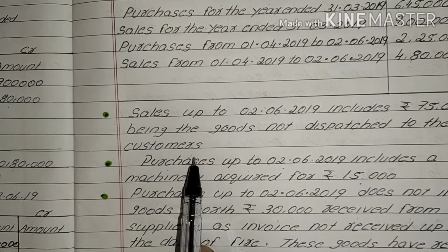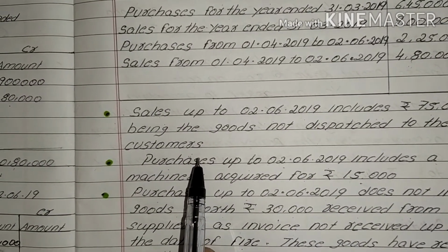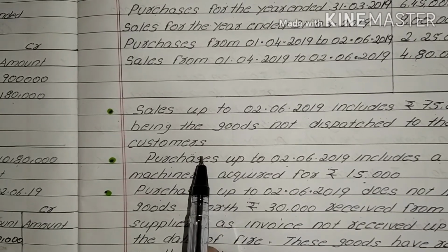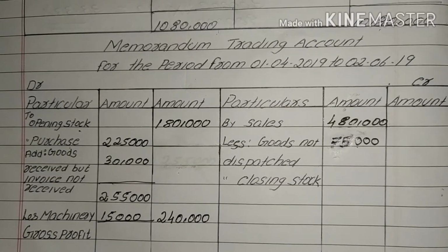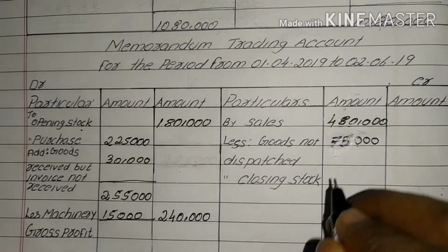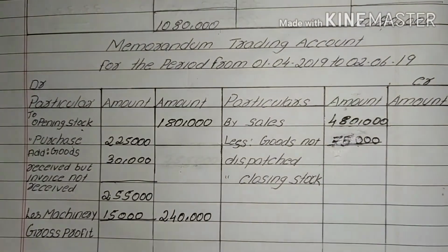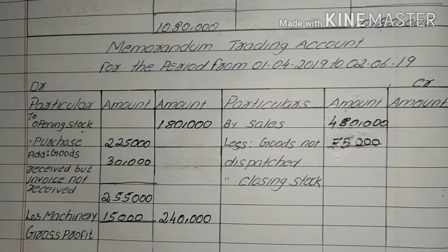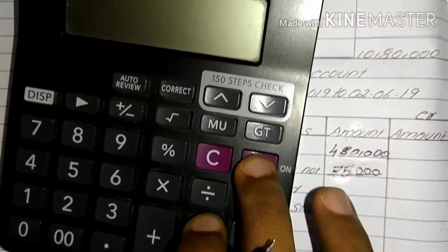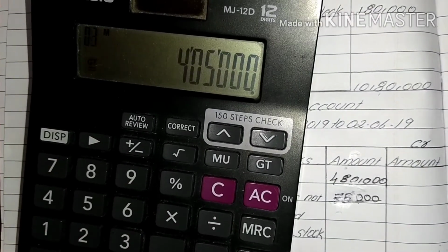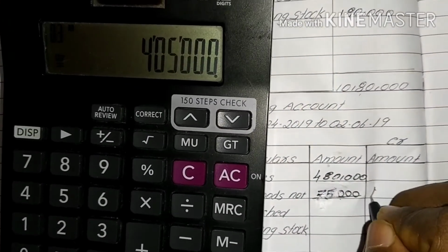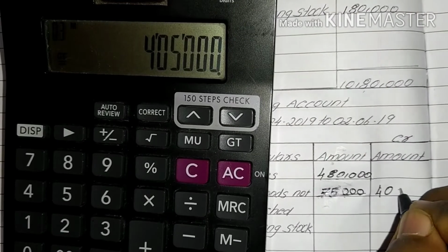It means that actual sales did not take place, but it is added in the current year sales. We have to reduce 75,000 from 4,80,000. 4,80,000 minus 75,000, we get 4,05,000.